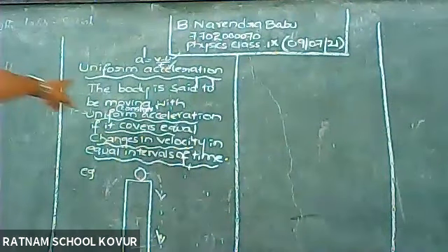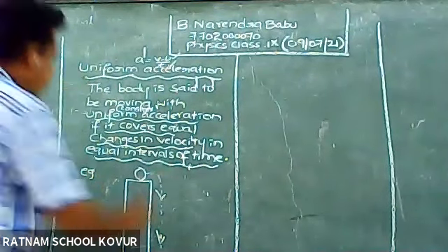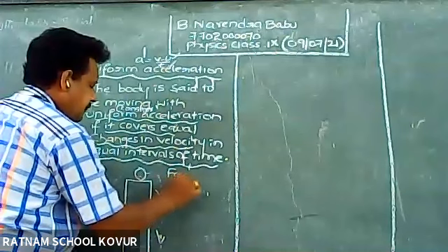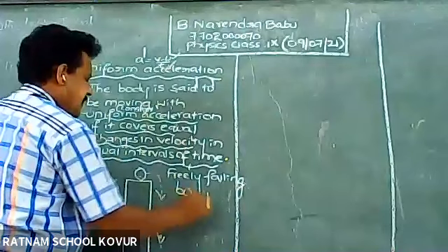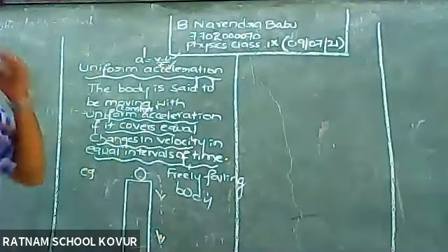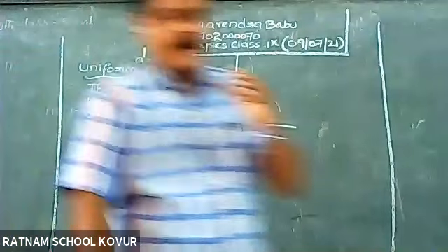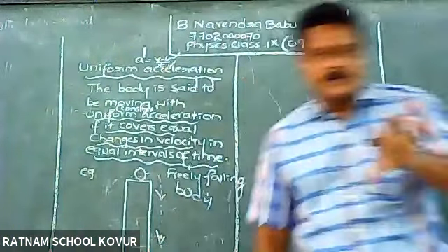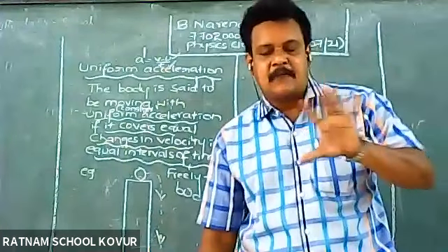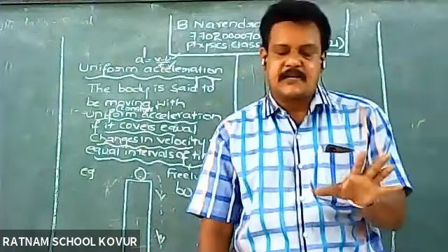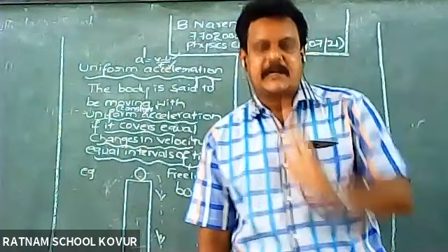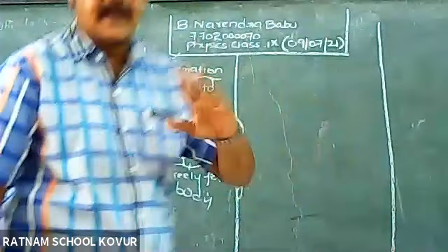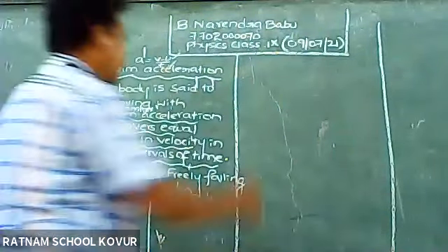Now, let us see the uniform acceleration example, a freely falling body. A freely falling body means a body which is falling from a certain height. It is an example of uniform acceleration because the freely falling body moves with equal changes in velocities in equal intervals of time. Now we are going to define non-uniform acceleration, the opposite of this.